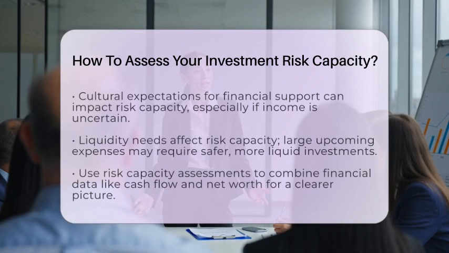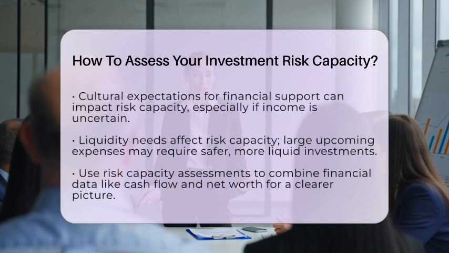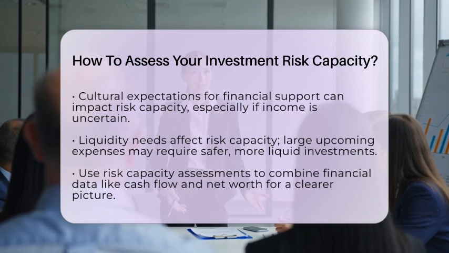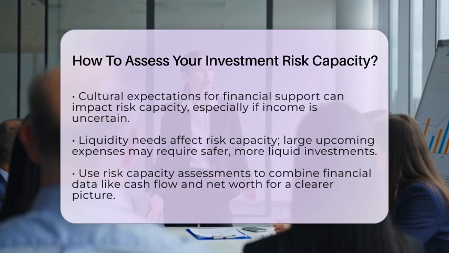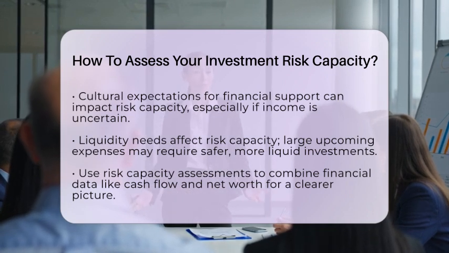Income stability is another key factor. Many Asian families support extended family members and have cultural expectations regarding financial support. If your income is steady and you have an emergency fund, your risk capacity improves. But if you face ongoing obligations or uncertain income, your risk capacity decreases.